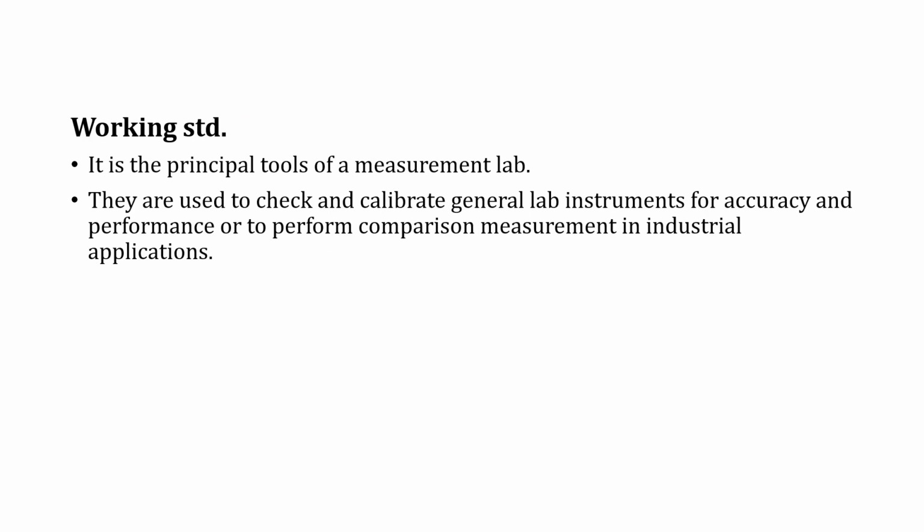Then comes the working standard. It is the principal tool of a measuring lab. Working standards are used to check and calibrate general lab instruments for accuracy and performance, or to perform comparison measurements in industrial applications. So this is the primary tool for a measuring lab.